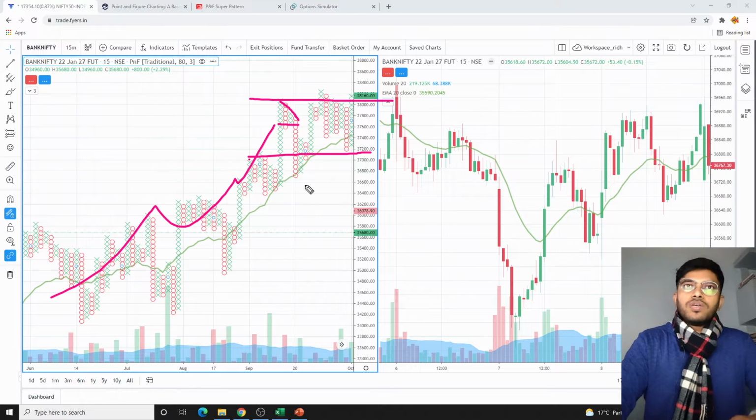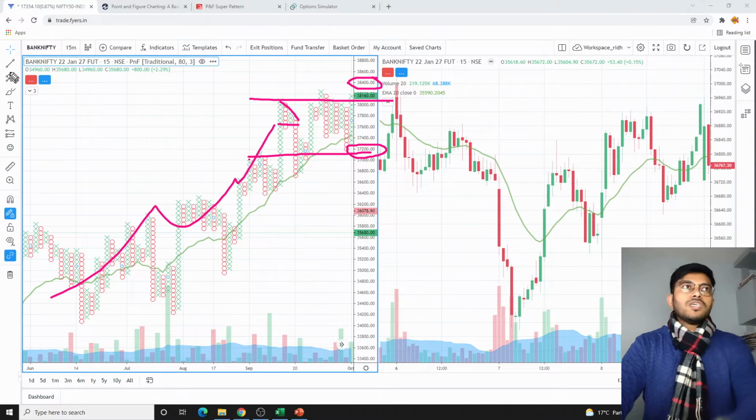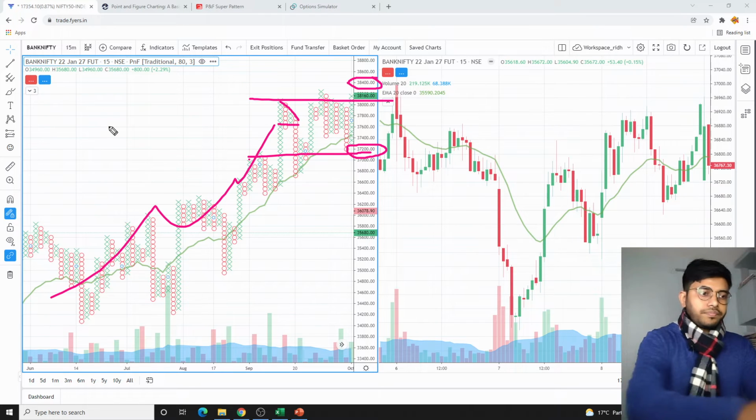So what I will do is simply a strangle here, where I'll be selling 37,200 on the downside and I'll be selling 38,400 on the upper side. So let's just see what happened on the expiry day to get an idea about it.